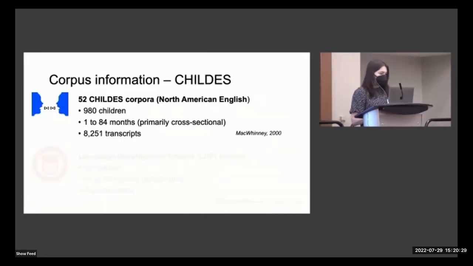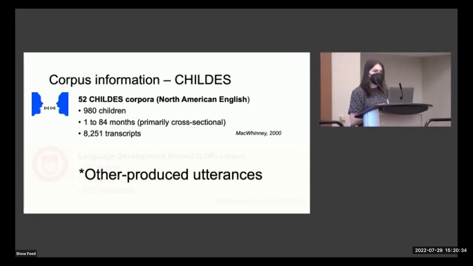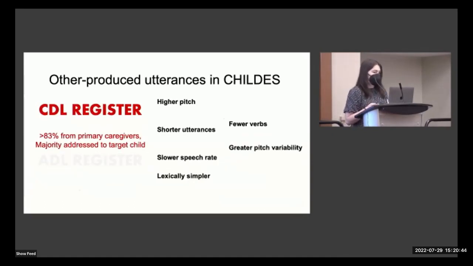We use the same speech transcripts as before, now looking at over 70,000 other-produced utterances rather than target child utterances, and this time in CHILDES only, because the LDP corpus has not yet been comprehensively time-stamped. This means that we're largely looking at utterances coming from a single register. Over 83% of utterances are from children's primary caregivers, and while addressee information has not yet been annotated for most of the CHILDES corpora, our impression from manual scanning is that most of these utterances are addressed to the target child. So we're looking for more subtle differences in these linguistic cues for utterances with CDL variants versus ADL variants.